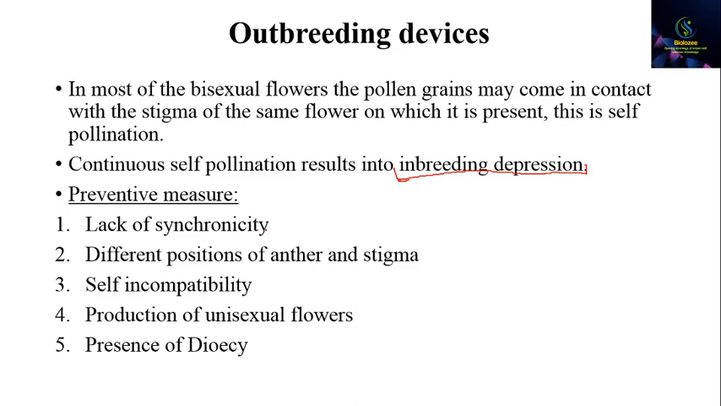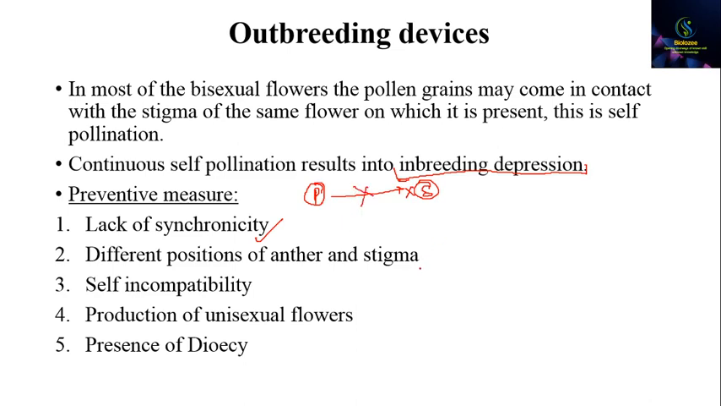So nature has found some preventive measures, among which number one is the lack of synchronicity. The pollen grains are released, but if this is a bisexual plant, the stigma will not be receptive. The stigma will not be ready to accept the pollen grains. So the pollen grains will go on to some other plants. There will be no autogamy.